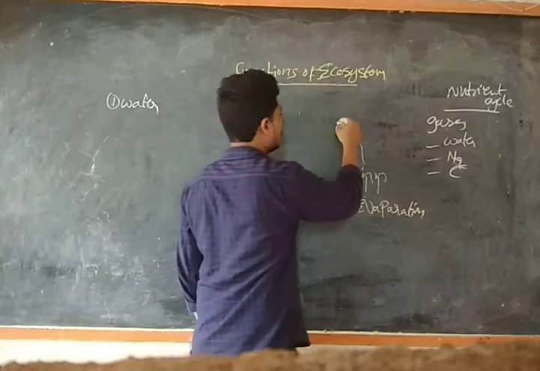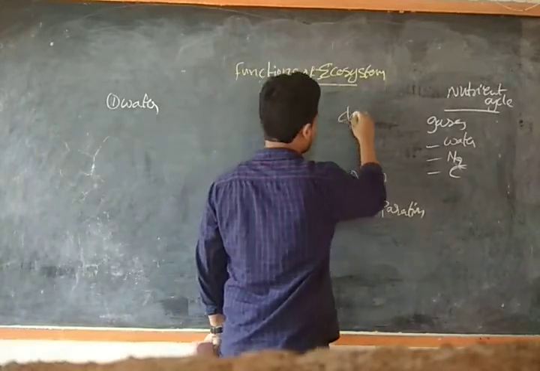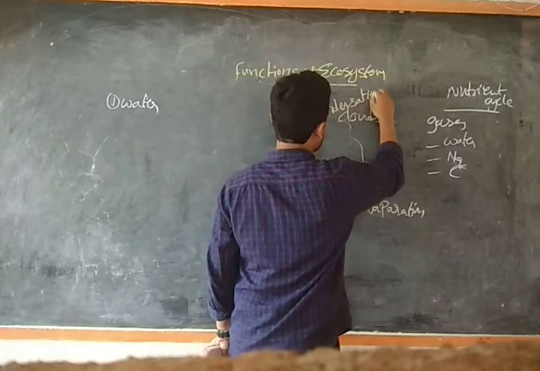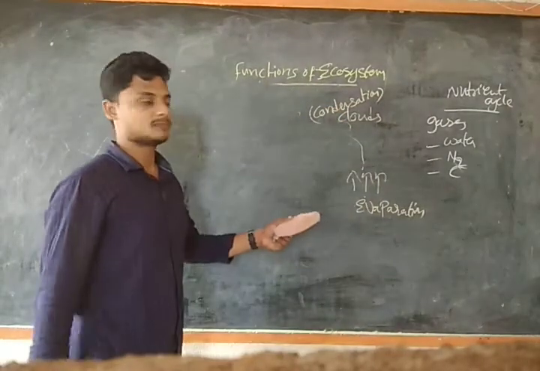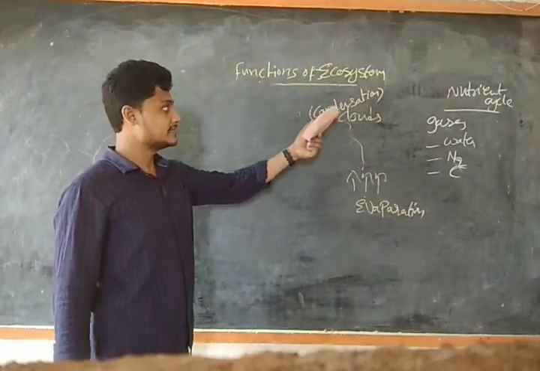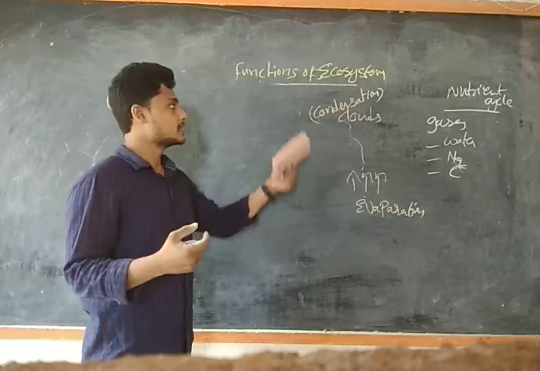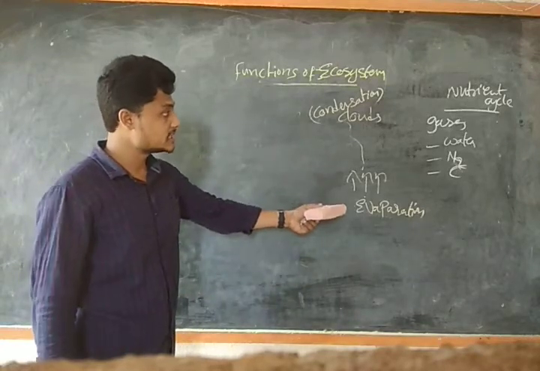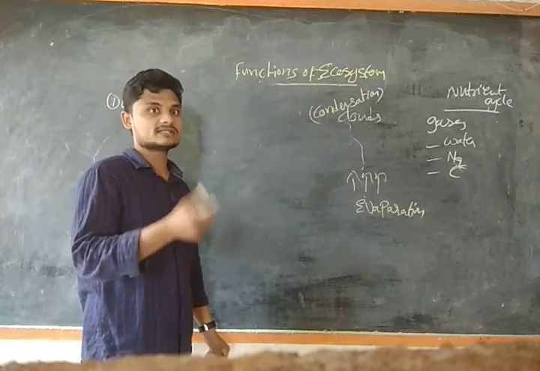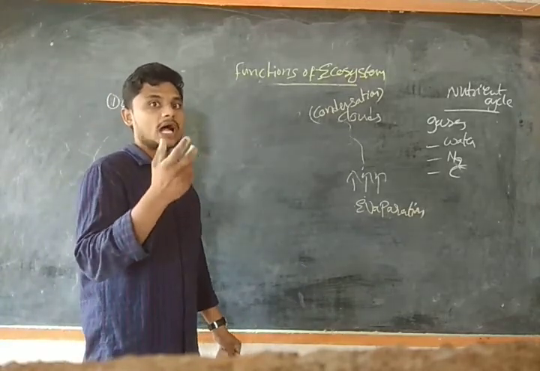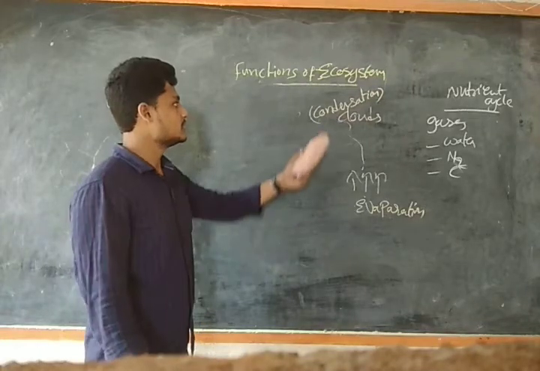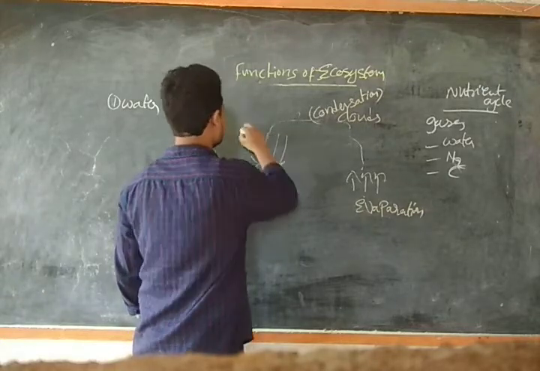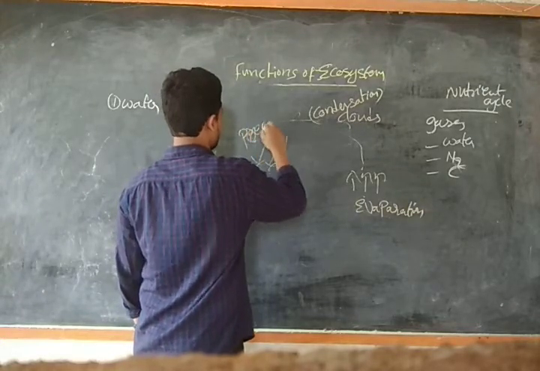So we will come to the clouds. So in clouds, what happens? Condensation will take place. What do you mean by condensation? The water vapors present on this earth come to the clouds, and here after some saturation point, the clouds will burst. This process is known as condensation. The clouds have a holding capacity for water. After they saturate, they can't hold anything more, guys, so that will come down in the form of rain. Rain is known as precipitation.